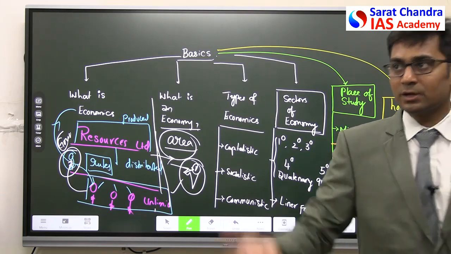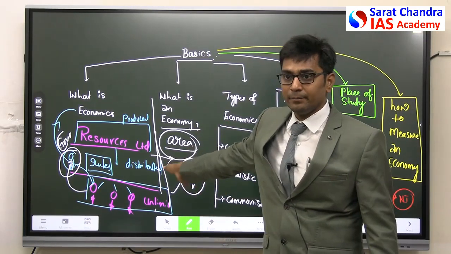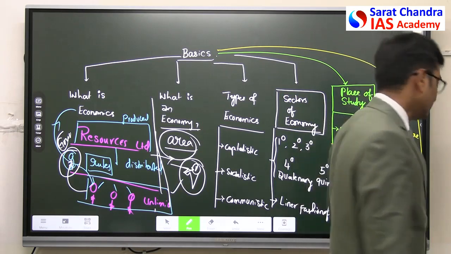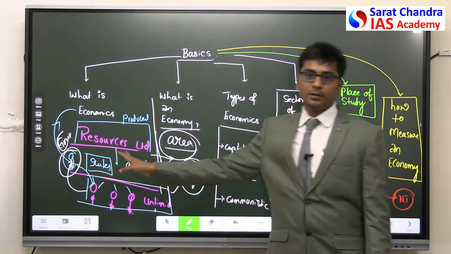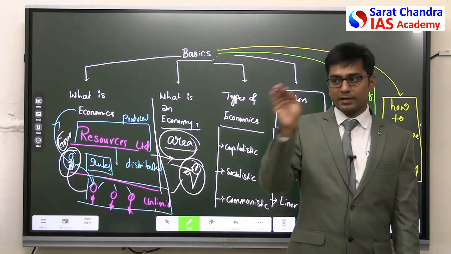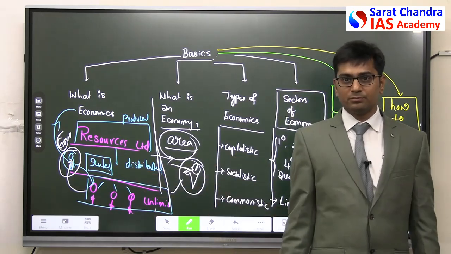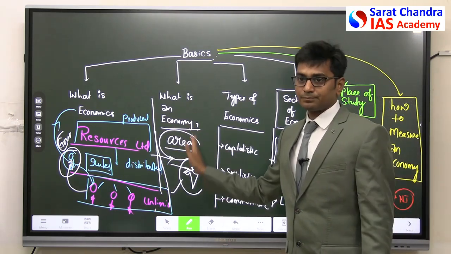Who will fix those rules? The government that has been ruling that area. Clear? So economy is nothing but the area, economics is nothing but the principles. So ఇవి రూల్స్ ఎక్కడైతే అప్లై చేస్తున్నామో దాన్ని ఎకానమీ అంటాం. As simple as that. Clear? Next.